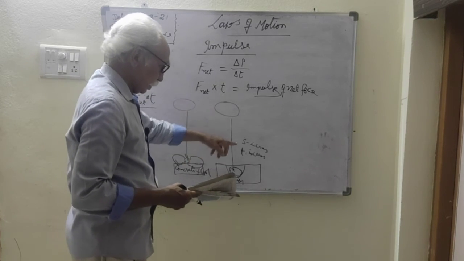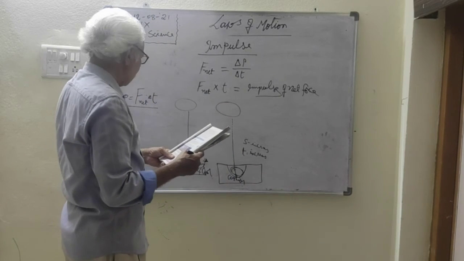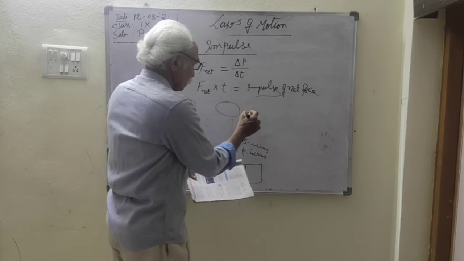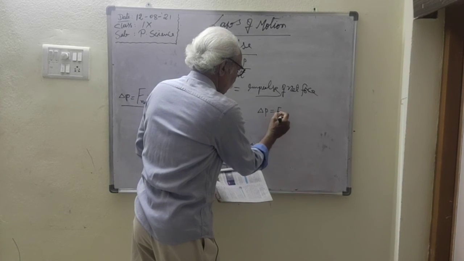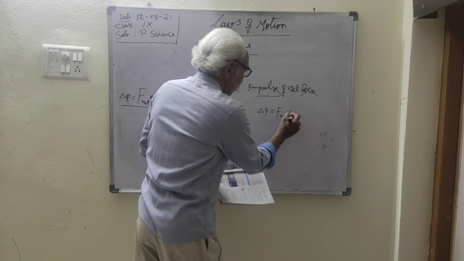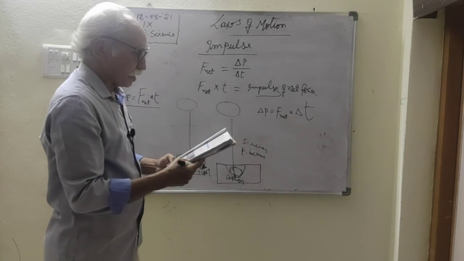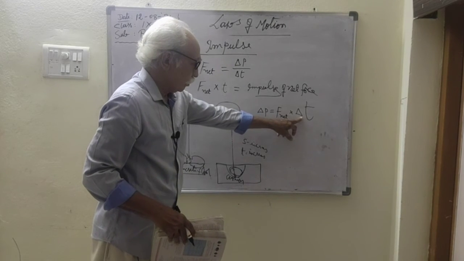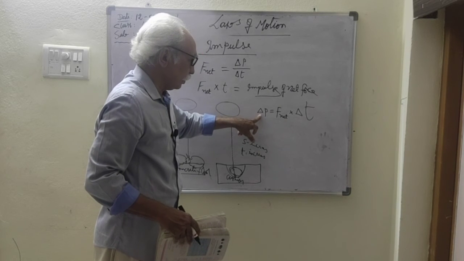But in this case, the distance is increased and the change in momentum is decreased. Therefore, the net force decreased. Here change in momentum is equal to net force into change in time, and the time is increased.